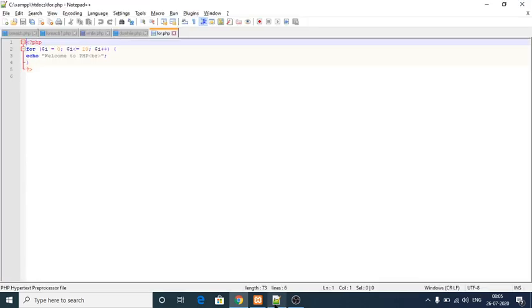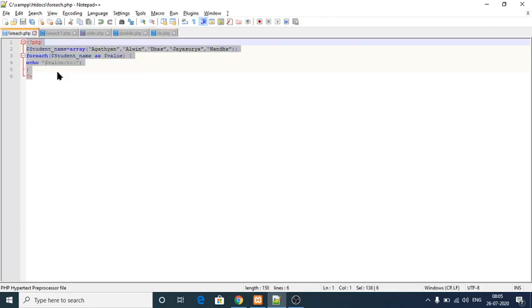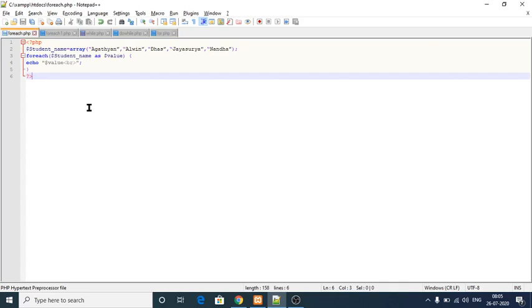So next one is the foreach loop. See here, foreach loop, student name is my variable. If you want to work with a foreach loop, you must create an array. I have created an array, and in that array I have typed the names Agatyan, Alvin, Das, Jayasurya, Nanda. Till the Nanda name has been passed over to the student name value, it will execute the body of the loop again and again.